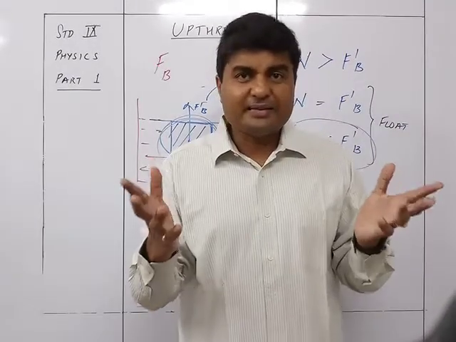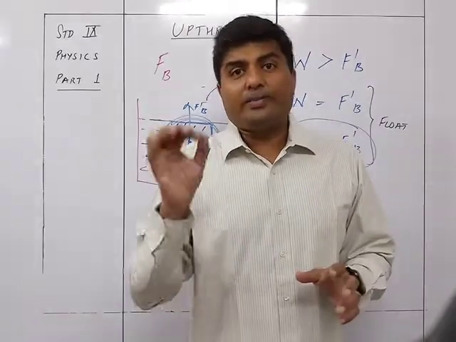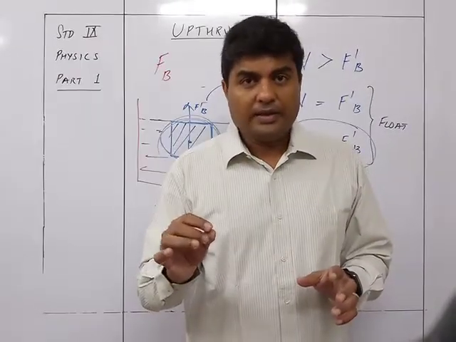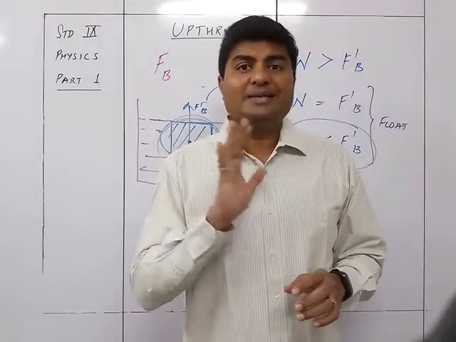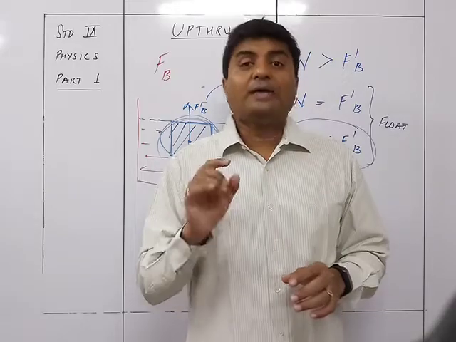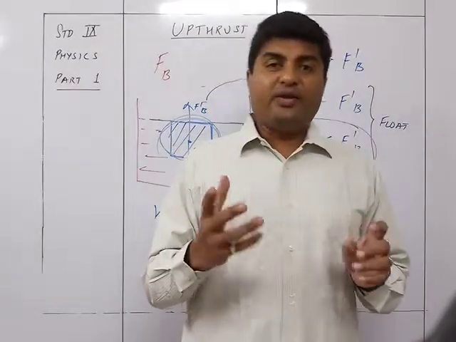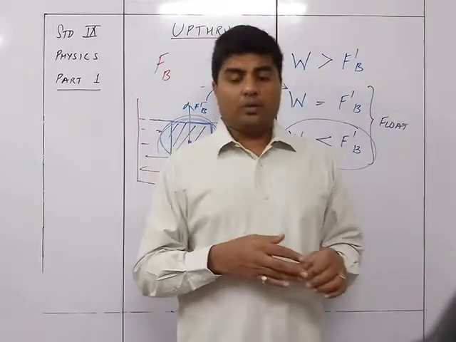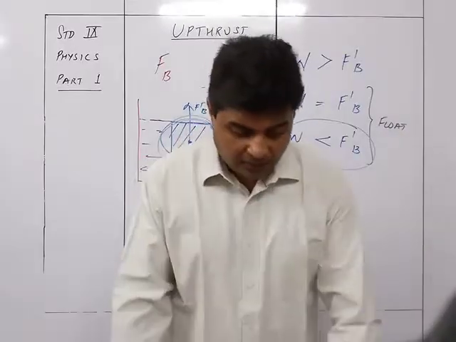It's an amazing thing, but it is true. Any floating body you take, the net weight of the floating body will be zero. So that is the most important part over here. That is a very good example for this thing, but let me just complete this part first.